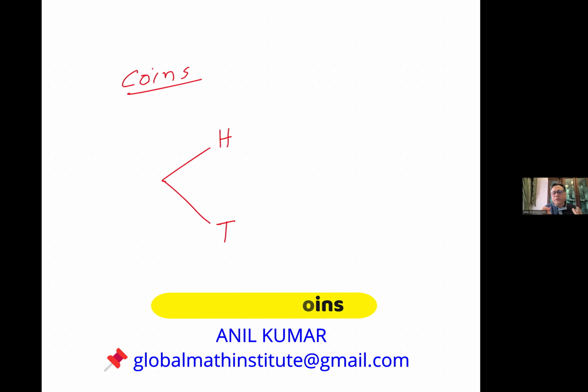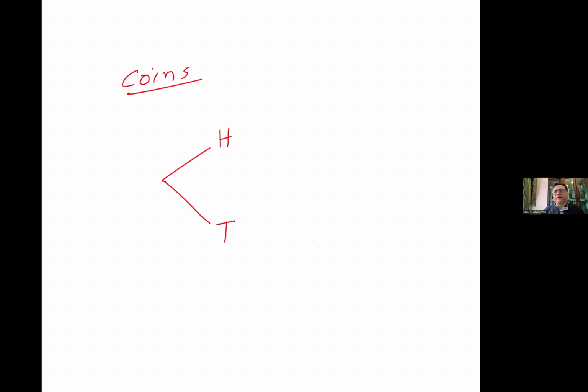So what I'm trying to do here is make a tree diagram. In a tree diagram, we show a sequence of events, one after the other. That's the beauty of a tree diagram. Very complicated experiments or cases or events can be depicted on a tree diagram and easily we can find probability. We'll see how. Is it okay?